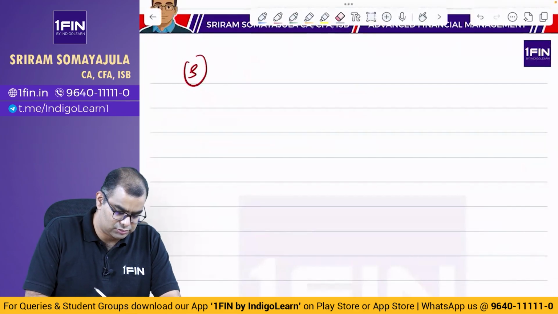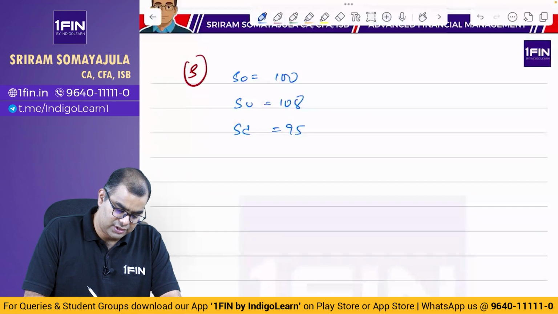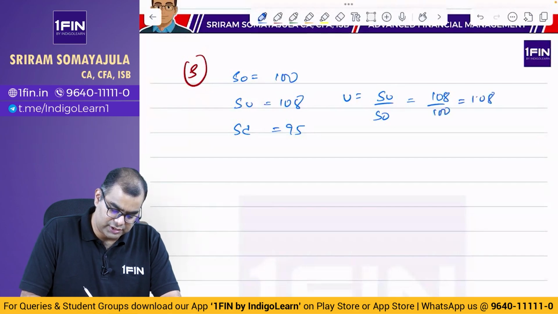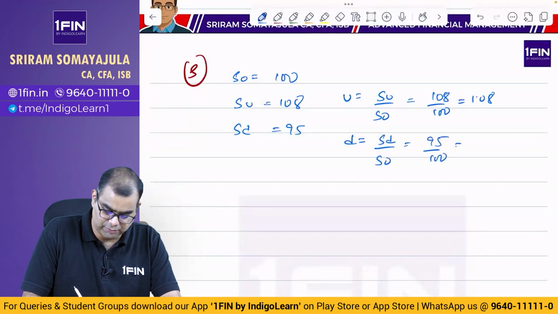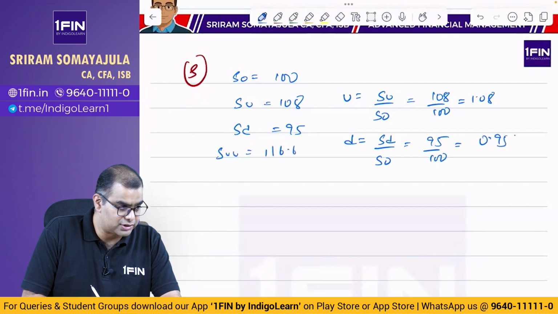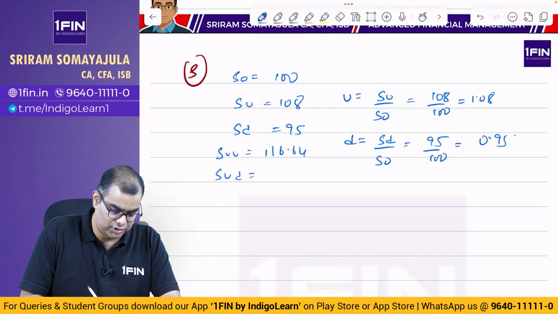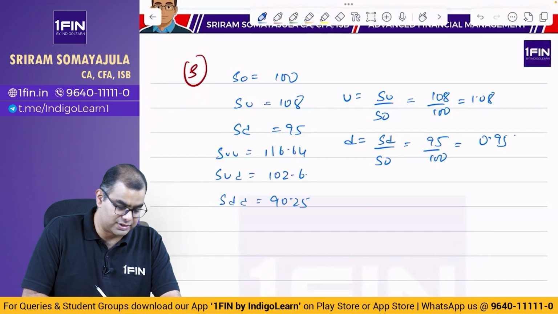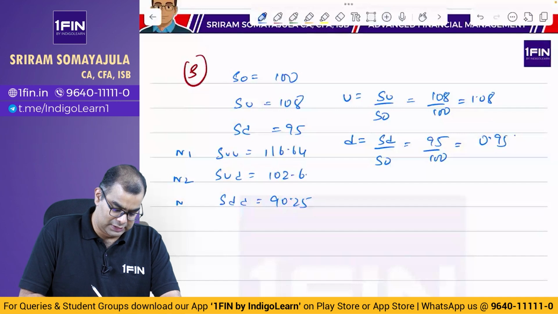S0 is equal to 100, SU is equal to 108, SD is equal to 95. U is equal to SU by S0, that is 108 by 100, which is 1.08. D is equal to SD by S0, that is 95 by 100, which is 0.95. SUU is equal to 116.64, SUD is equal to 102.6, SDD is equal to 90.25. These are basically nodes N1, N2, N3.